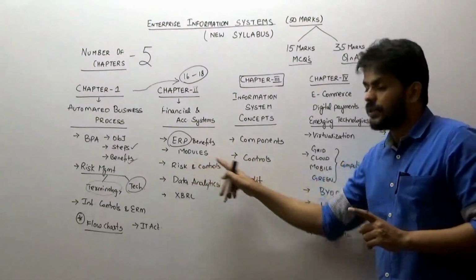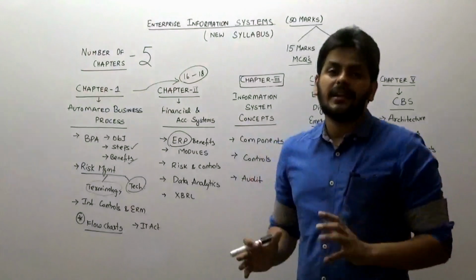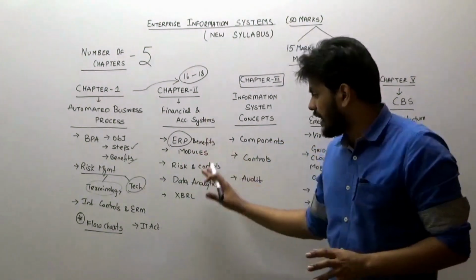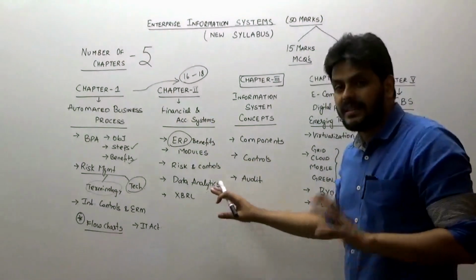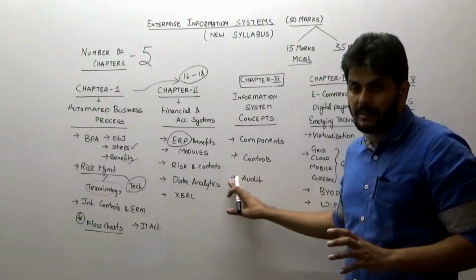Then ERP risk and controls is again a newly introduced, or rather amended, concept. So please go through the 5 risks and controls. In this chapter major amendments have been made with respect to ERP, so new possibilities of questions can come up.